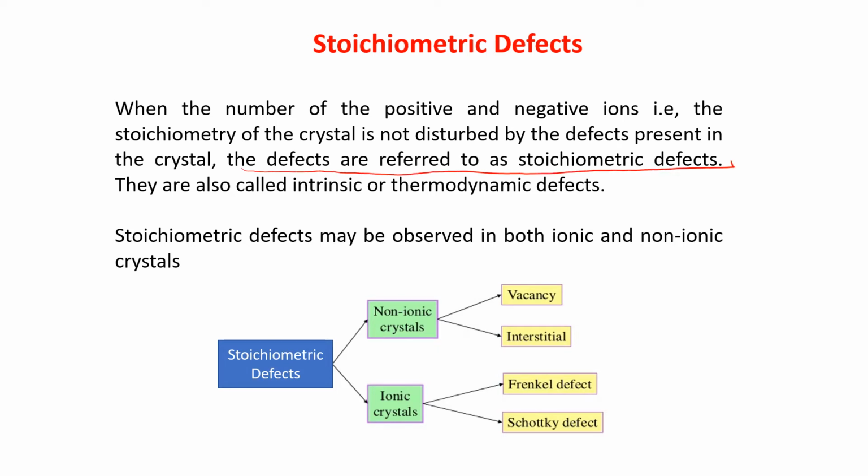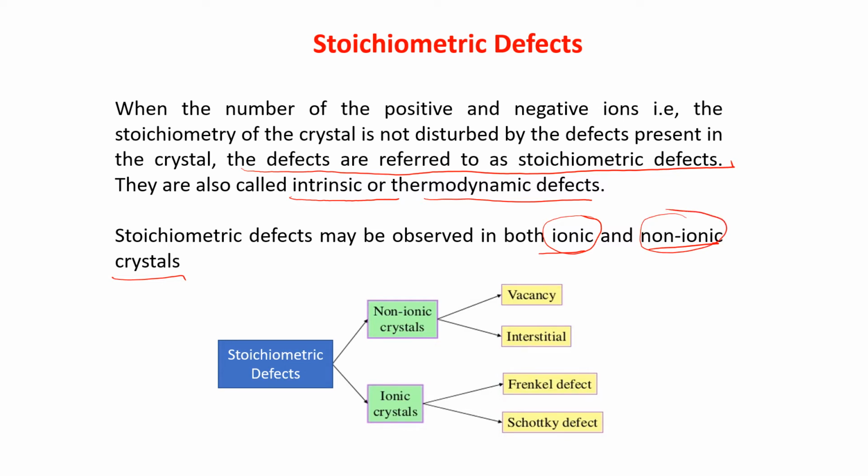They are also called intrinsic or thermodynamic defect. Now, stoichiometric defect may be observed in both ionic and non-ionic crystal. If it is positive and negative ions, it doesn't mean that it is only with the ionic. It can be seen with the non-ionic also.